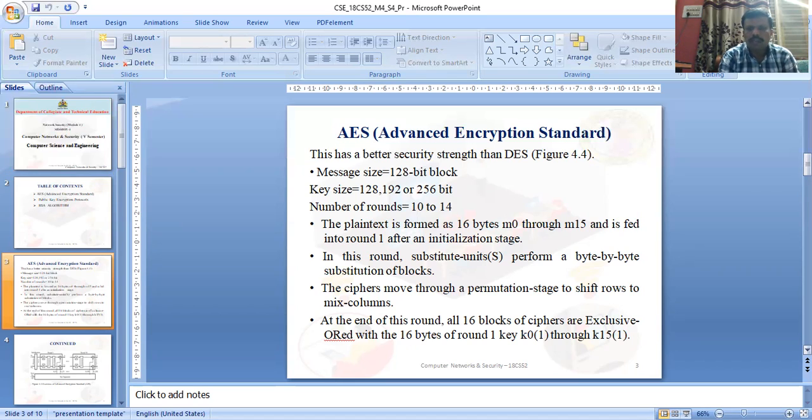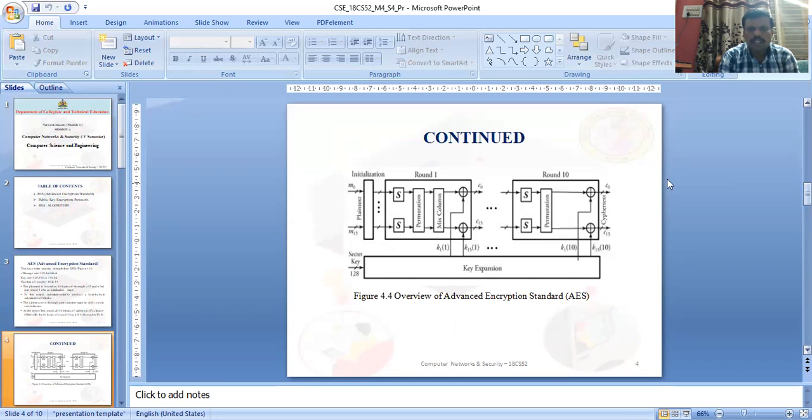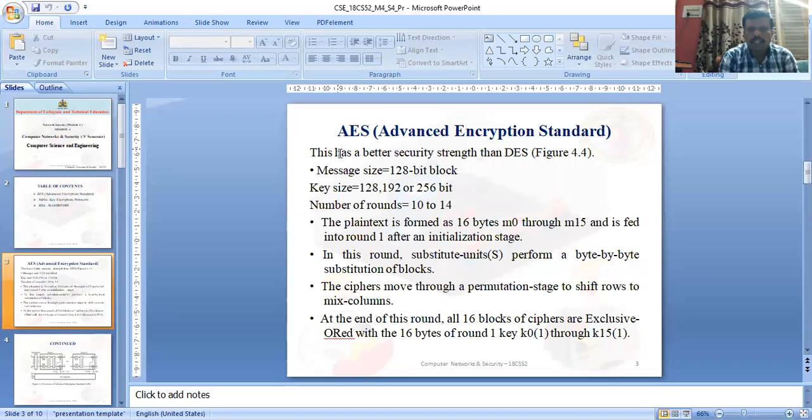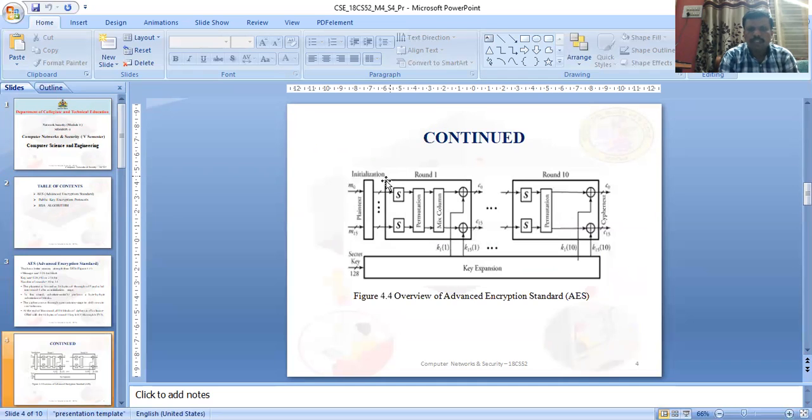This is the Advanced Encryption Standard by Rijndael, and the entire procedure is explained here. Initialization takes M0 to M15, which is the plain text. The message size is 128-bit blocks. The S-box is followed in the first stage.